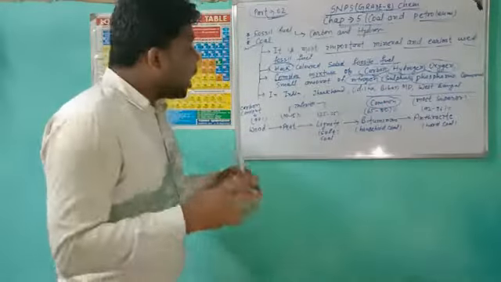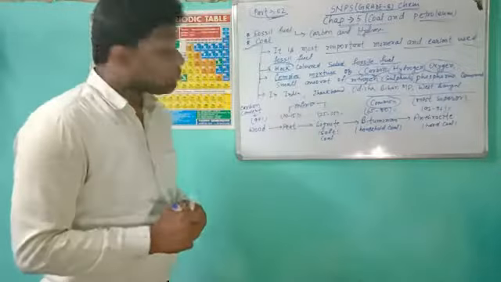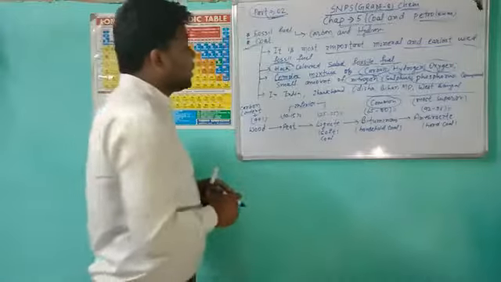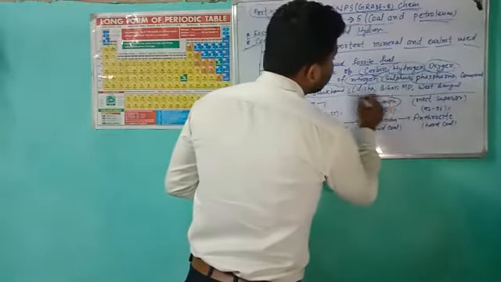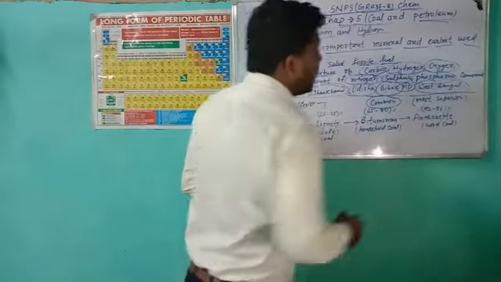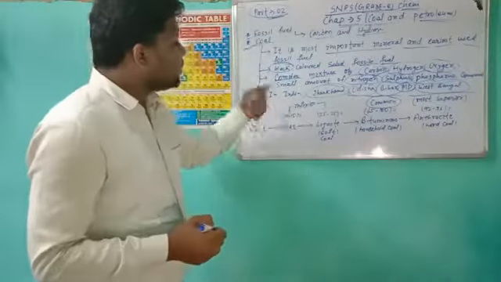How many types of coal are there? Before that, we will study where in India coal is present. Coal is present in states like Jharkhand, Odisha, a little bit in Bihar, Madhya Pradesh, and West Bengal. These are the states where coal is present.